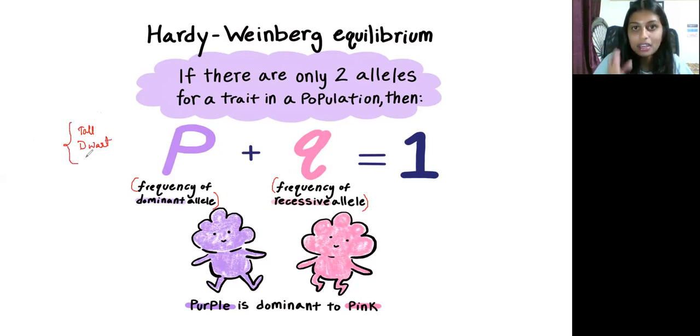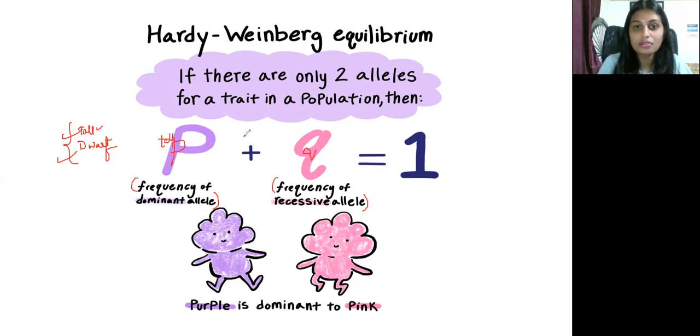In that character, two alleles are there, the dominant allele and the recessive allele. Here tall is the dominant allele and dwarf is the recessive allele. So p is the tall, the frequency of the dominant allele, and q is the dwarf, the frequency of the recessive allele.